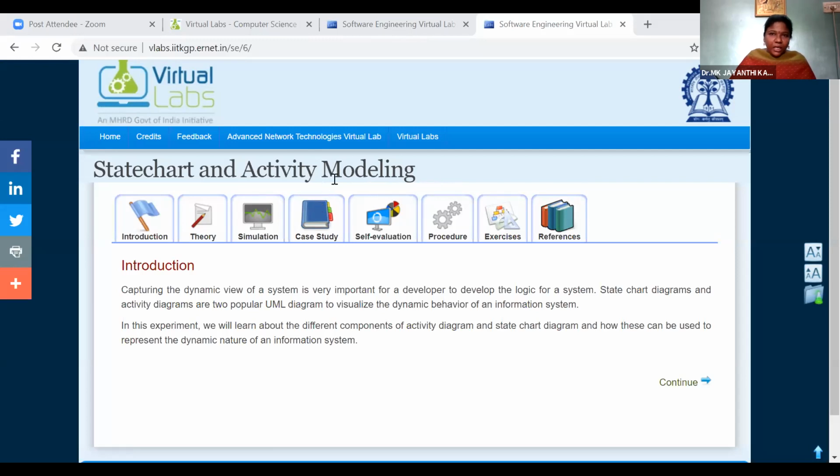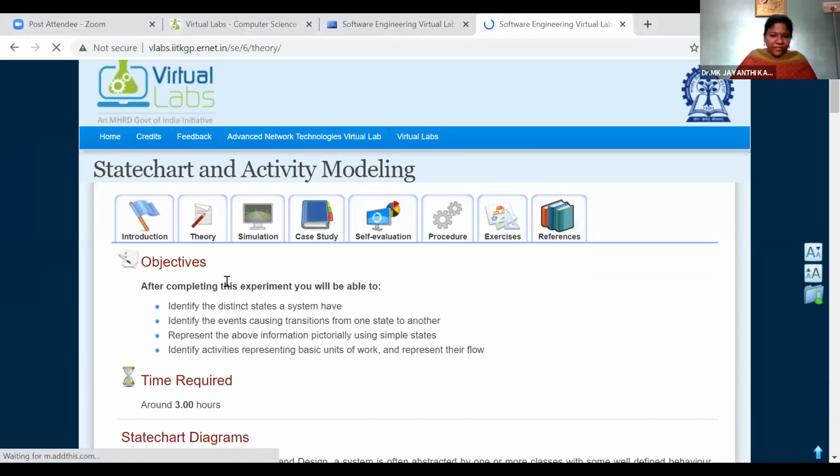Those things can be internal: checking the constraints, checking the validity, checking for various other schemas and queries. That representation, the internal activities of your system, is represented using activity diagram. For that only we are using internal nodes and decision making nodes. Then we are using special kinds of representation like forks, joins and renderers. So the activity diagram is used to represent the internal behavior. The state chart diagram and the activity diagram, both are dynamic diagrams only. So by using that, we can represent the dynamic representation of your project, of your system.